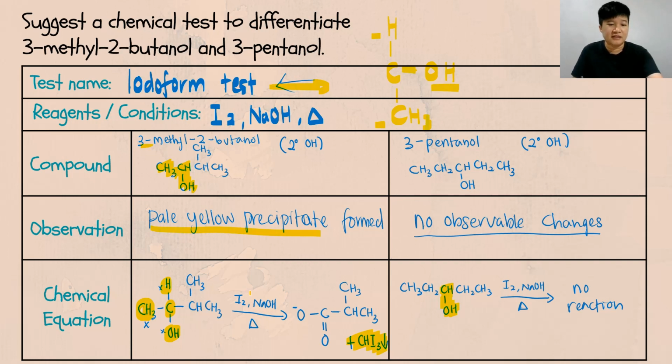Alright? Easy. And I think that's it for this video. Simple. We have two chemical tests over here, your Lucas and also your iodoform test. Both of the tests have different functions. And I hope this video helps you to understand these differences between the Lucas test and also iodoform test.